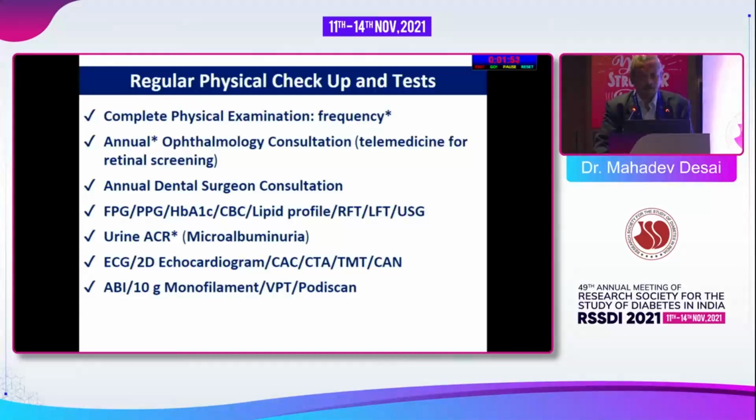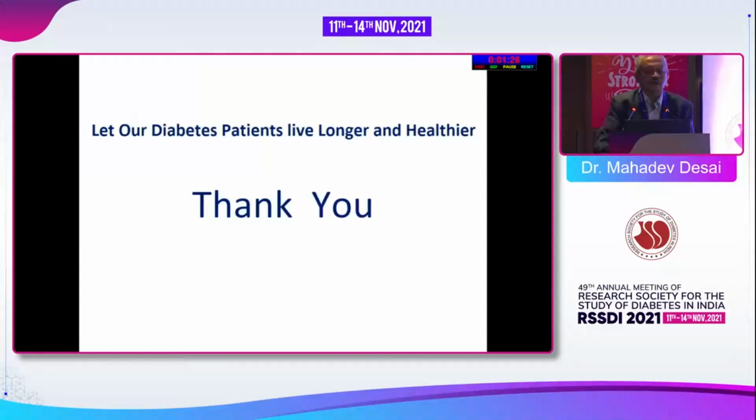coronary artery calcium score, because that's a non-invasive and very important way. Atherosclerosis begins with calcium deposits in the coronaries, so we can go for coronary calcium score and CT angiography. Then cardiac autonomic neuropathy testing along with other tests for the diabetic foot should be done, which includes the ankle brachial index, 10 gram monofilament test, visual perception test or body scan. So all these things are very, very important, and we make sure that our diabetic patients live longer and healthier.